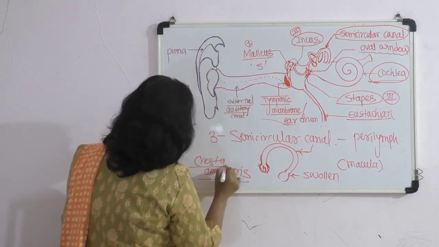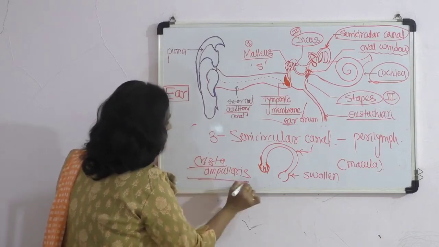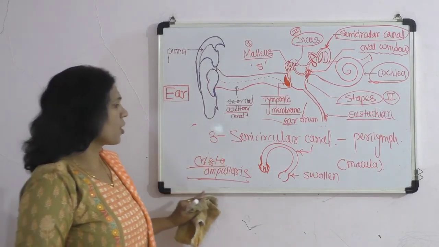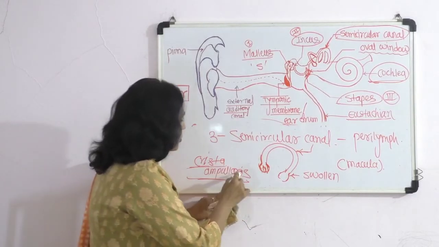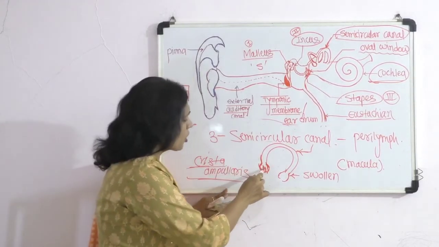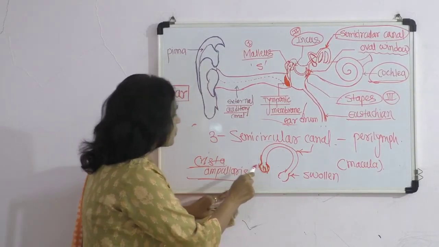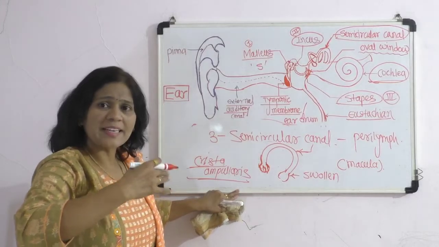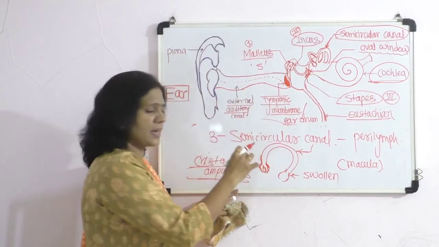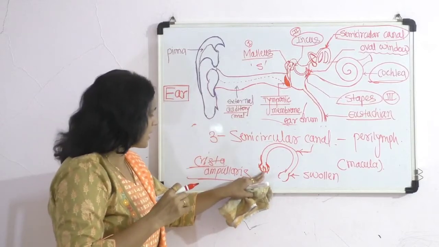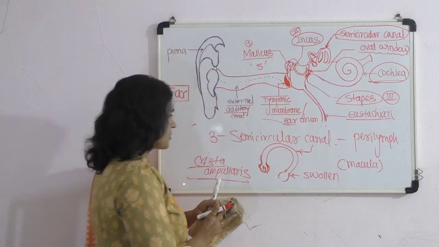The structure has a prominent ridge in the center, like a crest, and that's why it is called the crista ampullaris.